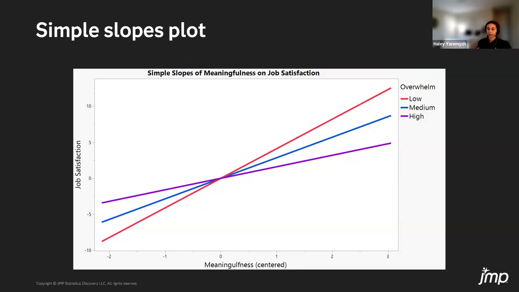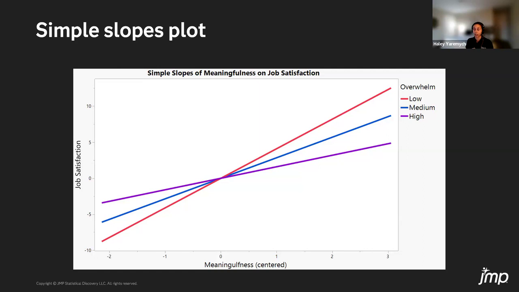And so the red line is that relation when overwhelm is low. And usually in practice, this would be 1 or 2 standard deviations below the mean. The blue line is when overwhelm is at its mean, and then the purple line is when overwhelm is high. And this might be something like 1 or 2 standard deviations above the mean. And so, just in line with what we would expect from that clip, this relationship between meaningfulness and job satisfaction is the strongest when overwhelm is low. And then when overwhelm is high, that relationship is weakened. And so being able to visualize simple slopes like this is a really useful and often an essential part of fitting and understanding models that involve moderation.